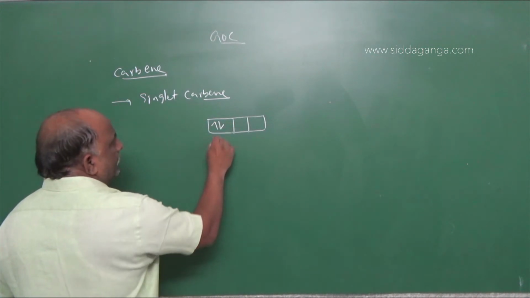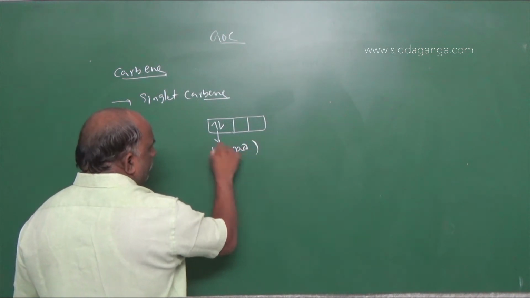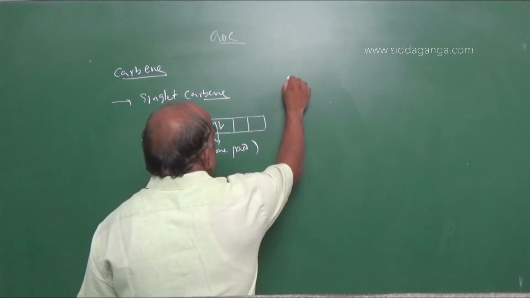This is said to be a lone pair. What is carbene?